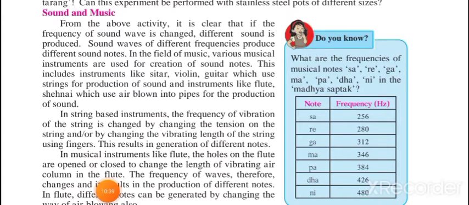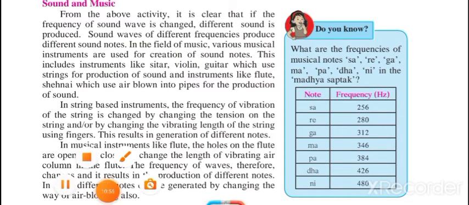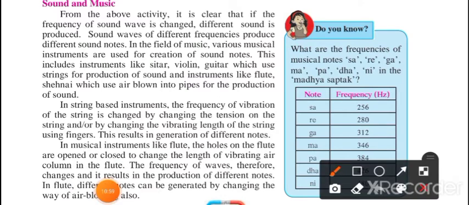We have all heard that musical instrument sound can change in different ways. Obviously they are changing the frequency and the sound gets changed. We have many musical instruments, and you can observe here sitar, violin, guitar, which use strings for the production of sound, and instruments like flute and shehnai, which use air blown into pipes for the production of sound.